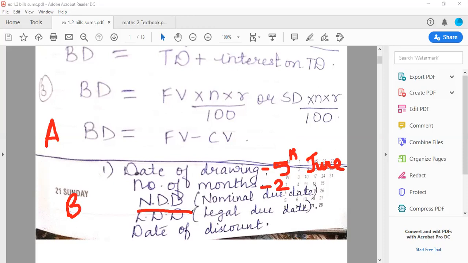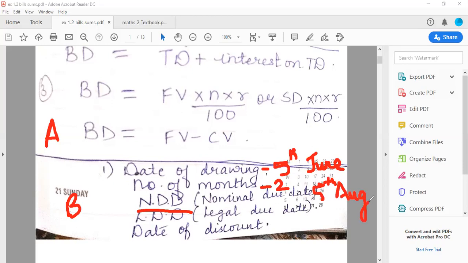So what do you mean by nominal due date? Nominal due date means the date on which the bill expires, the date at which the bill's validity will expire. So from June we'll count 2 months. 5th June to 5th July is one month. 5th July to 5th August is the second month. So the nominal due date in this case will be 5th August. That is the nominal due date.